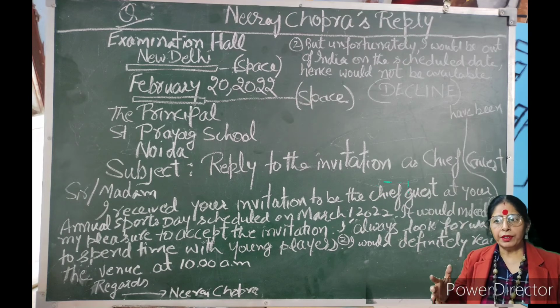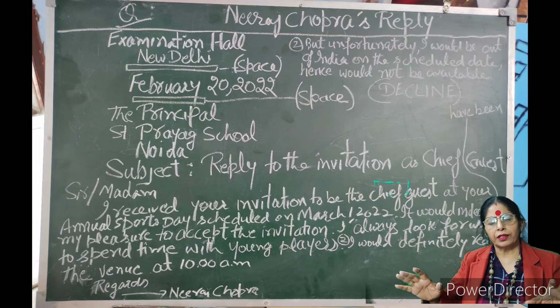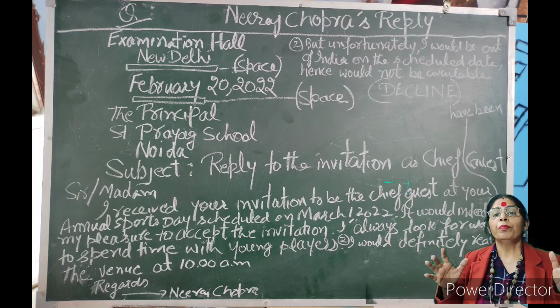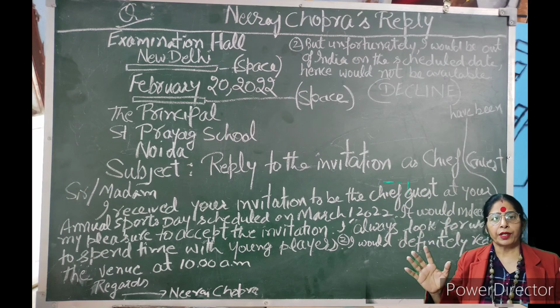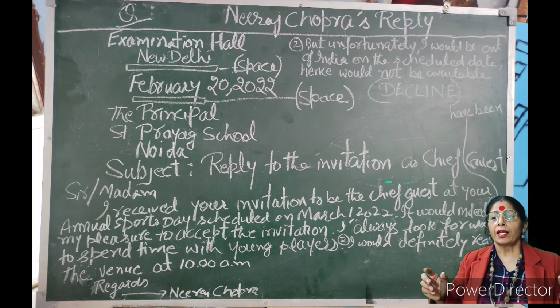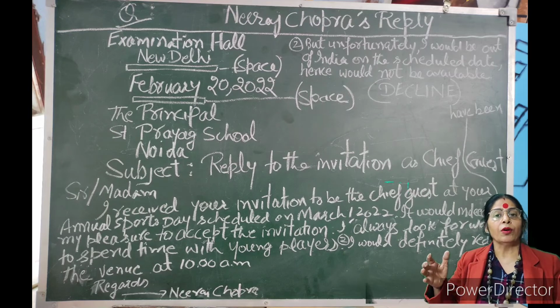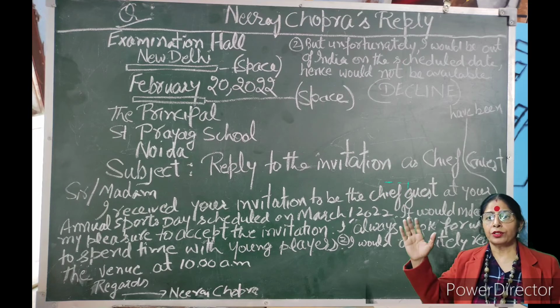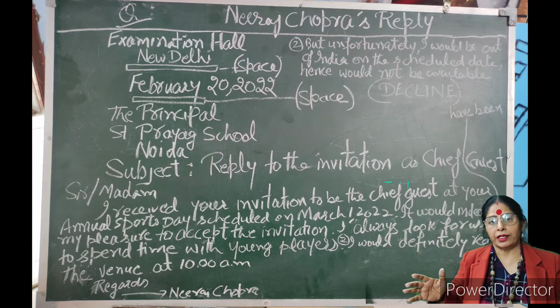It would be, up to this, spend some time with the young players, but, and this is the number 2 change I have marked, unfortunately I would be out of India. This is the change you have to make if this is a letter of declining.